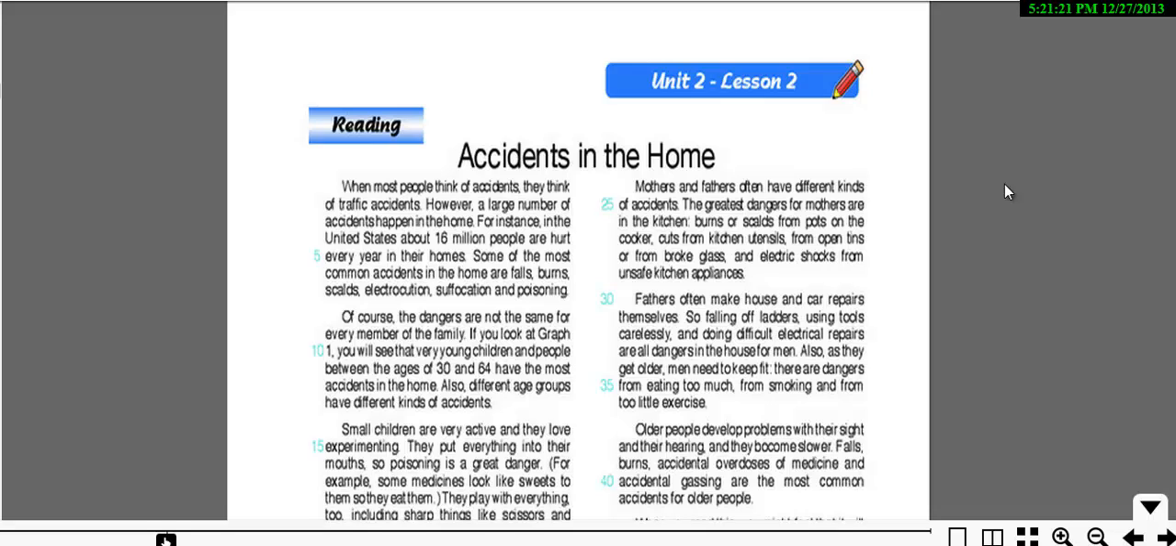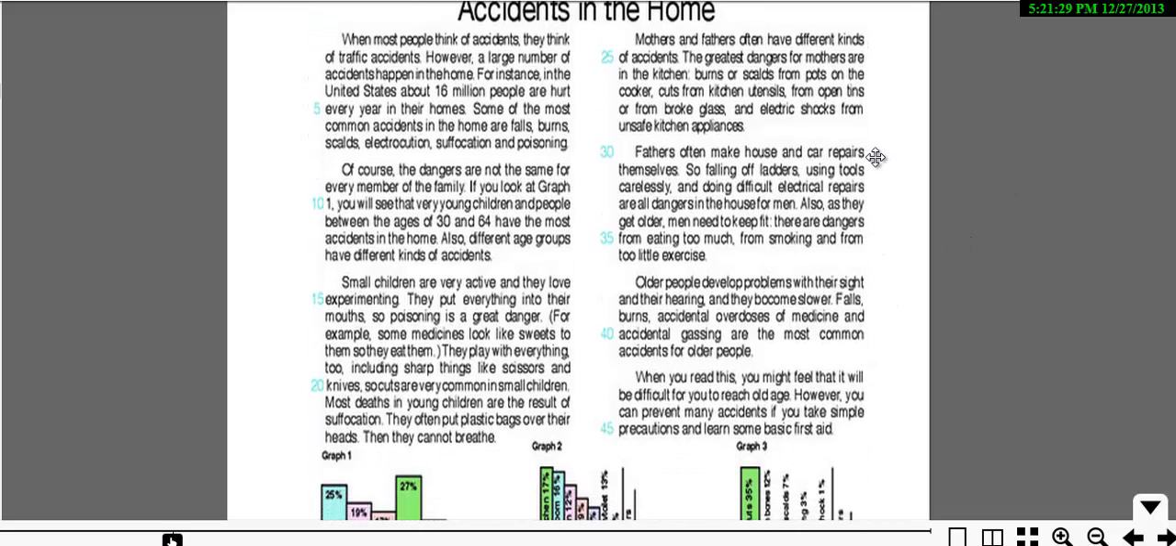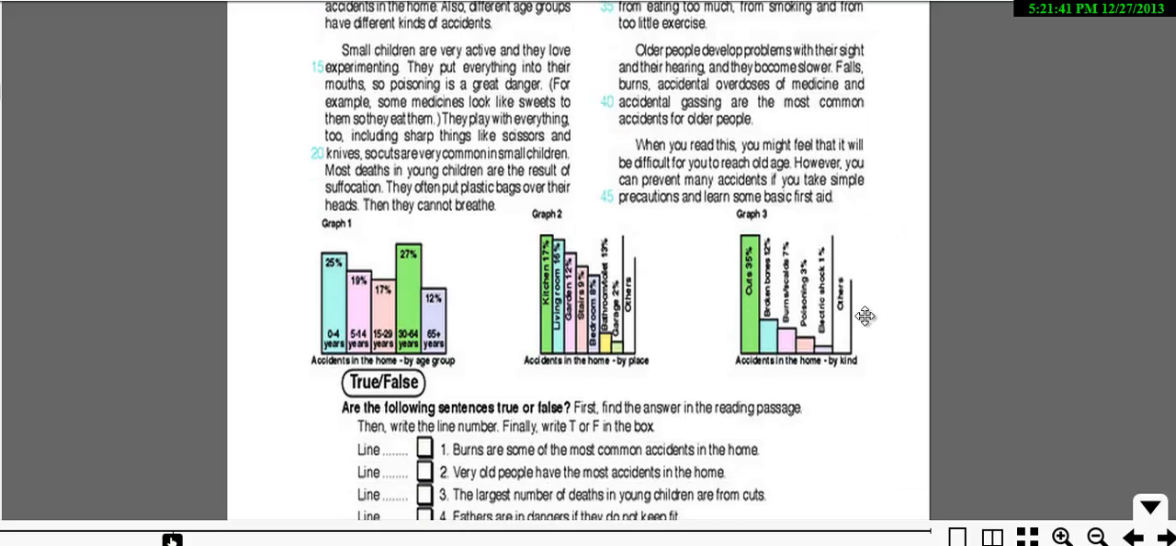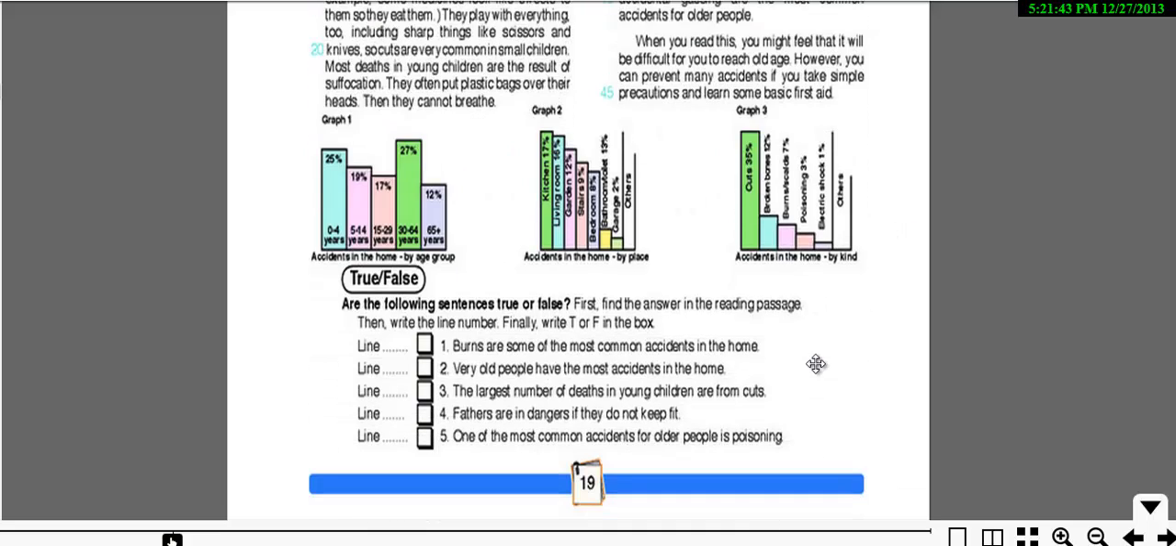All right. This is Unit 2, Lesson 2. We're working on the reading today. Accidents in the Home is the title of our text, because we've got 7 paragraphs today. Like this paragraph 1, 2, 3, 4, 5, 6, 7. And we have graphs, graph 1, graph 2, and graph 3. We've got true and false questions. And let's get started now.